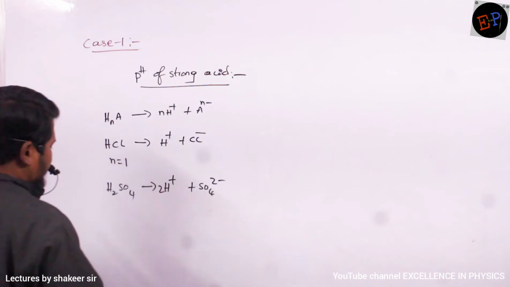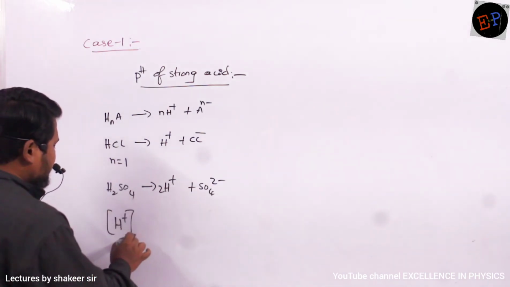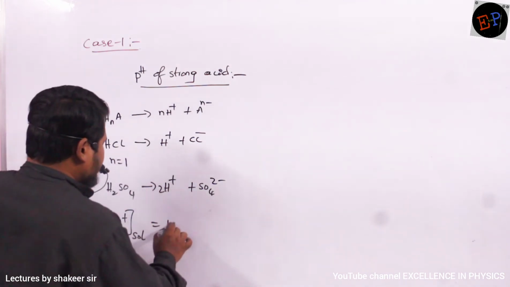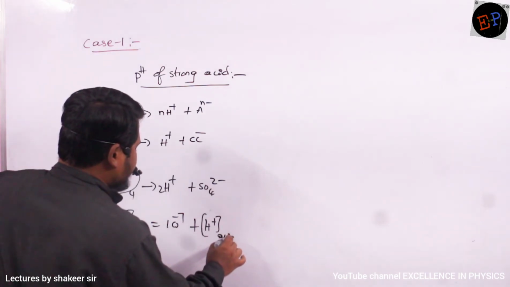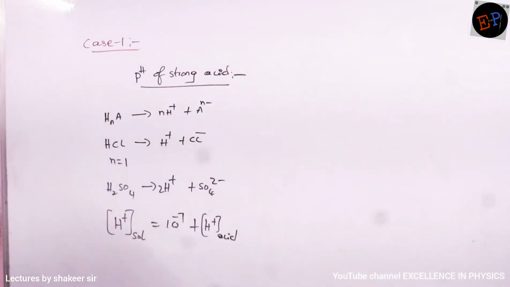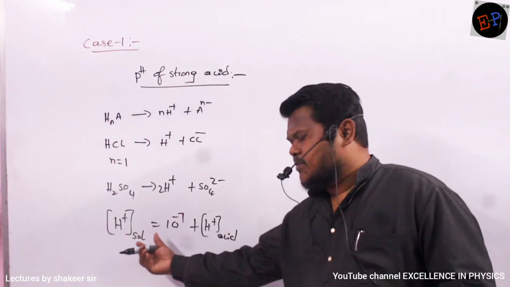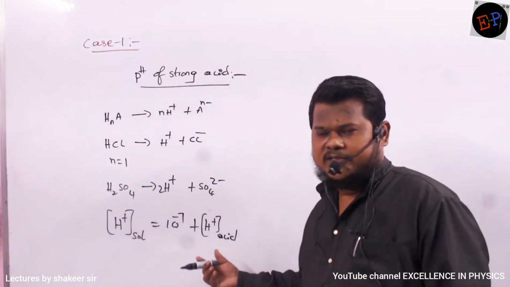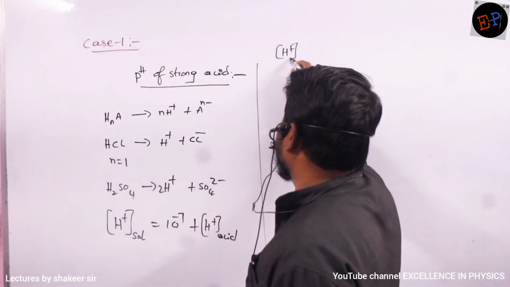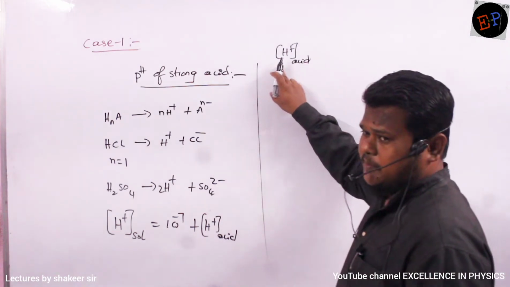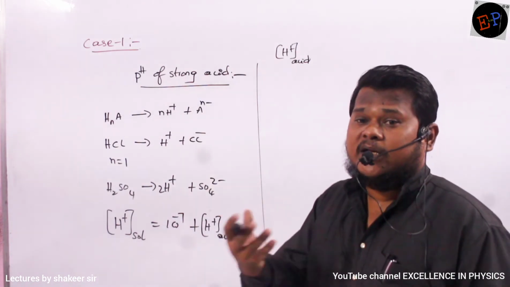Now if I write the previous equation, what was the previous equation we have written? The H plus ion concentration of the solution is equal to 10 power minus 7 plus the H plus ion concentration of the acid. This was the equation we have written, no? Do you remember? Everywhere we are writing the same equation. This equation you are supposed to learn by heart. Are you able to understand? Now if I see this H plus of the acid, this is the H plus ion of the acid only, no? So in this particular equation, how many H plus are present? n hydrogens are present, you know.